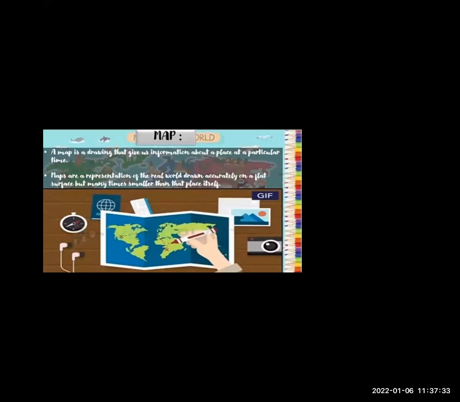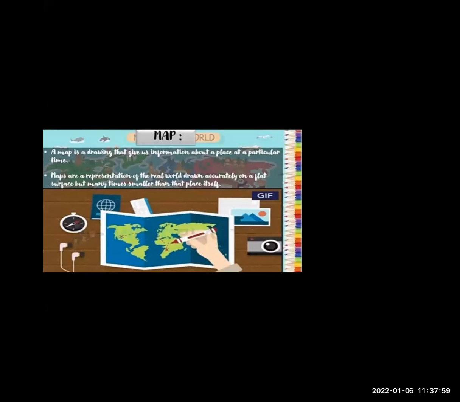So a map presents information about the world in a simple visual way. They teach about the world by showing different sizes and shapes of countries, location of features, and also distance between the places we can see in the map.